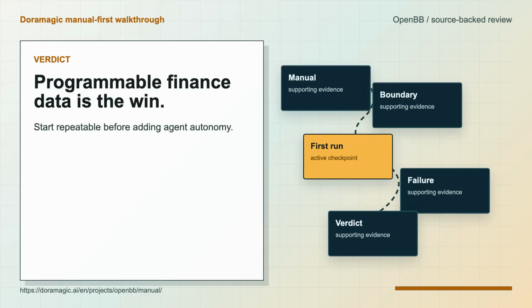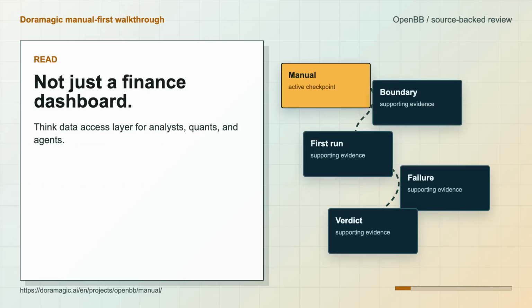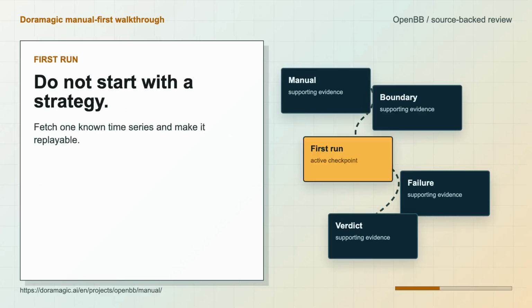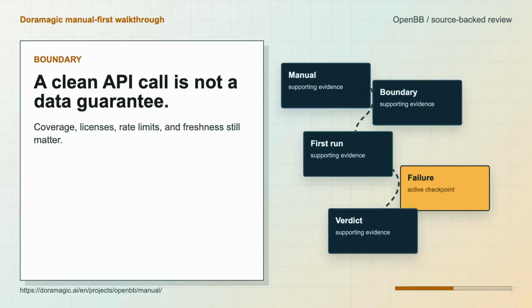The first pitfall is treating the abstraction as the source of truth. It is not. It is the access path. For any investment or business decision, I would log the provider, timestamp, symbol universe, and transformation step. That log is what lets you debug a surprising result 2 weeks later.